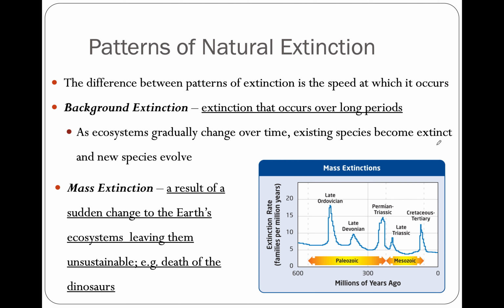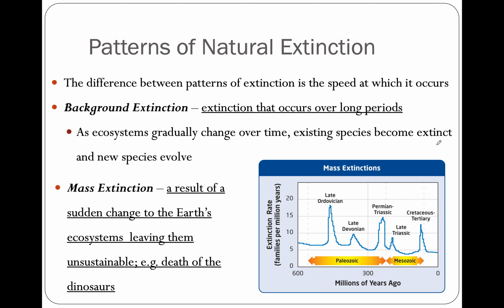So species will evolve, and the species that can evolve to adapt to their new environment better as the environment changes slowly become the native or current ones, whereas other species that cannot evolve will die off and become extinct. This is the process called natural selection. Natural selection is a force that we humans probably can't control, and it's a natural thing. It's sad when you think about it that organisms are going to go extinct, but that's just the way the natural world is. So that's called background extinction, a very slow process.